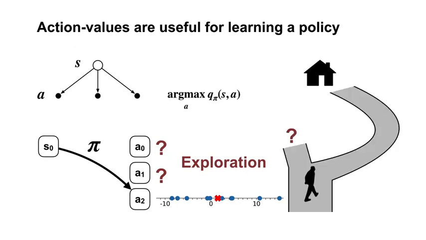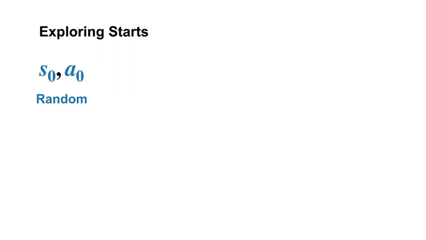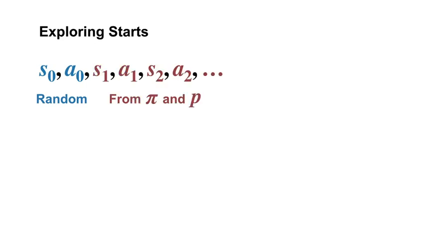Let's think about a real-world example. Imagine walking home along the road you usually take. Recently, a new road was built nearby. If we don't ever try the new way, then we couldn't know if it was actually better. One way to maintain exploration is called exploring starts. In exploring starts, we must guarantee that episodes start in every state action pair. Afterwards, the agent simply follows its policy.